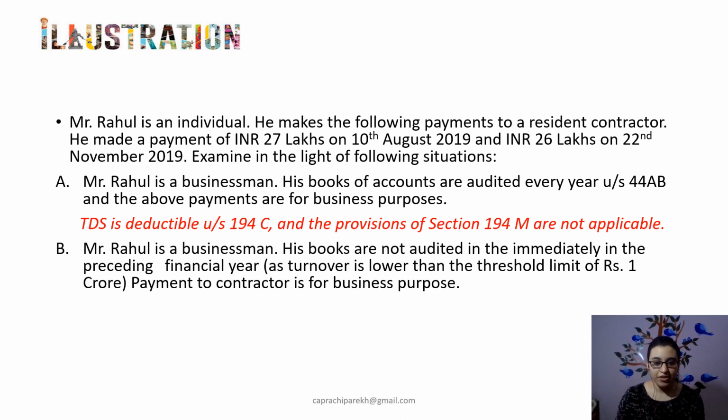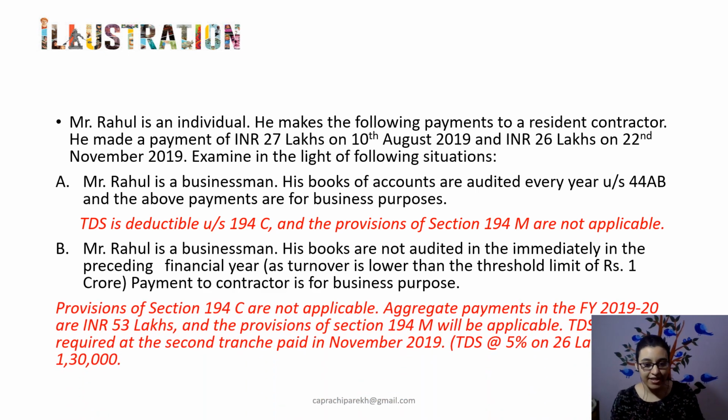Coming to the second illustration on the slide, Mr. Rahul is a businessman. His books of accounts are not audited in the immediately preceding financial year as his turnover is lower than the threshold limit of 1 crore. Payment which is made to the contractor is for business purpose. Now this illustration clearly informs us of both the situations, that neither are his books of accounts audited nor is his turnover beyond the specified threshold limit of 1 crore. Because of this, he would be outside the scope of section 194C. Our case would be covered under the provisions of section 194M, and in this case, section 194M would be applicable.